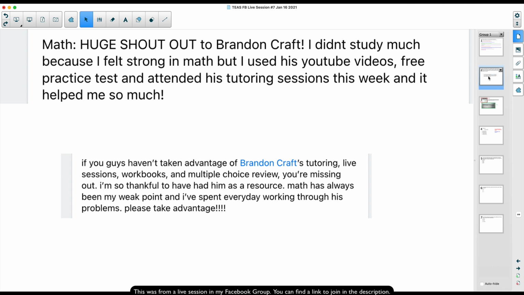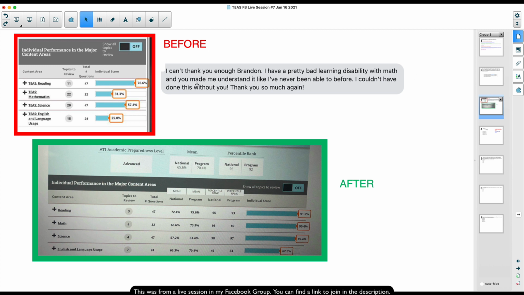And then I think it was this week. Yeah, Wednesday, there was a student here. She was kind enough to share this stuff with me. Look at her first attempt on the math, 31.3.